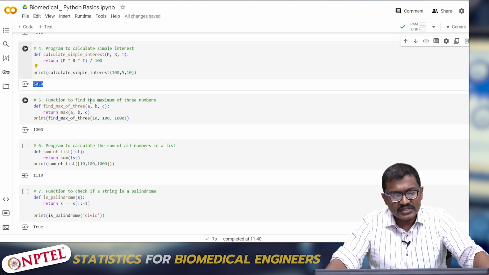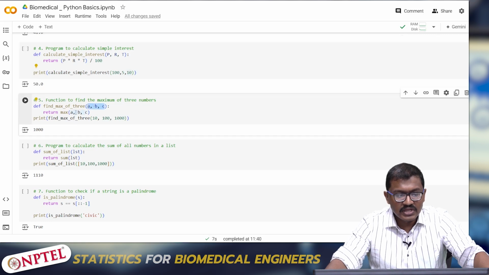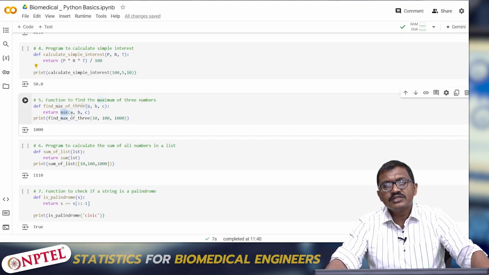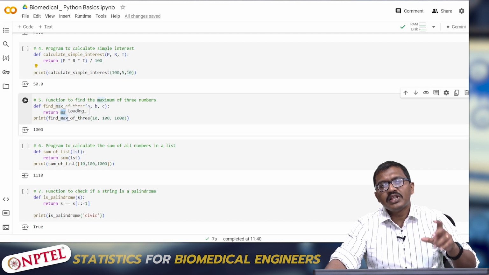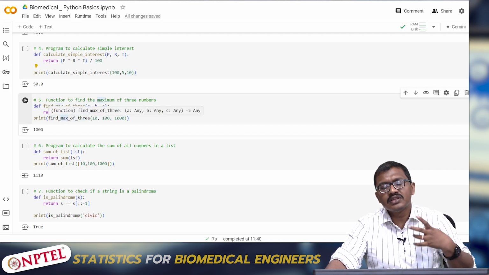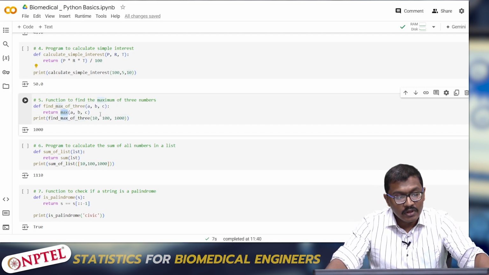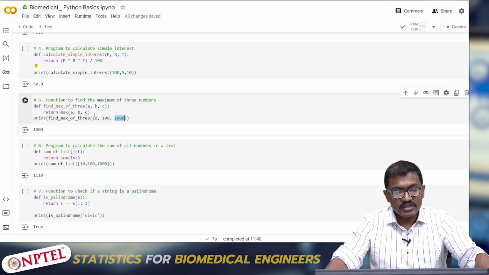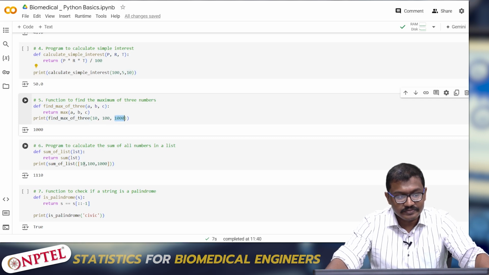Then the next step is to find the maximum of 3 numbers. I am creating a function, taking all 3 inputs, and returning max. Max gives the maximum of all the elements inside a list or array. So among 3 elements, for instance 10, 100 and 1000, it gives the maximum of these 3, that is 1000. Again, a program to calculate the sum of all numbers inside the list.